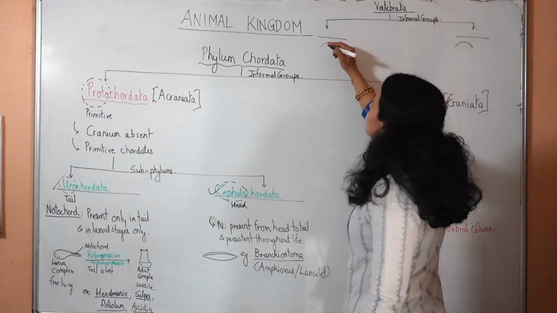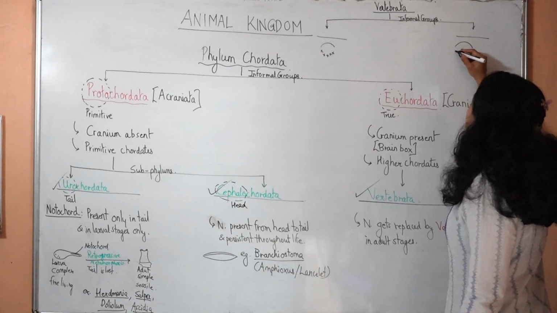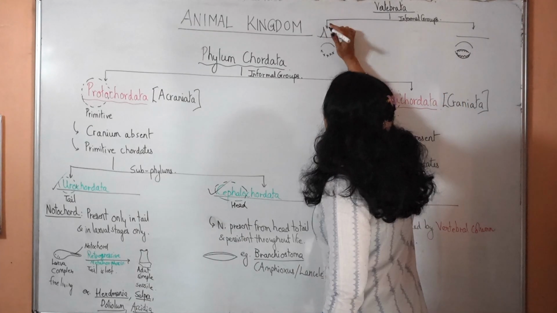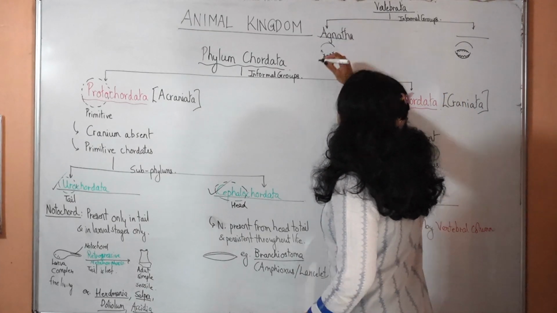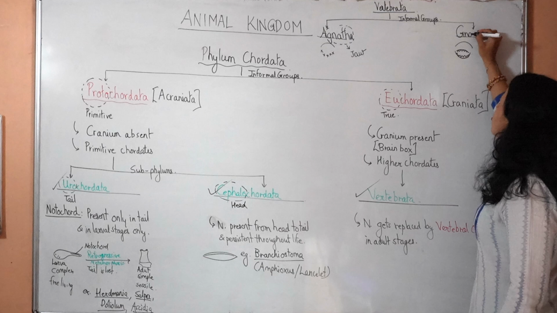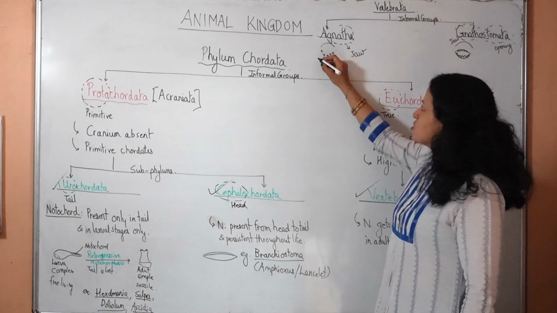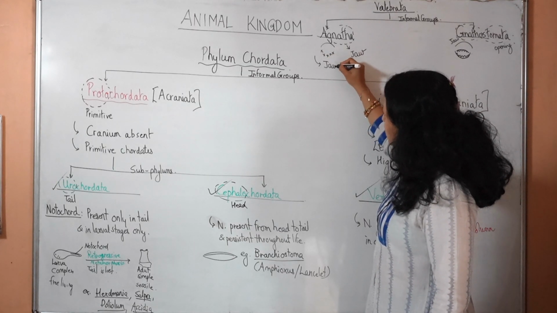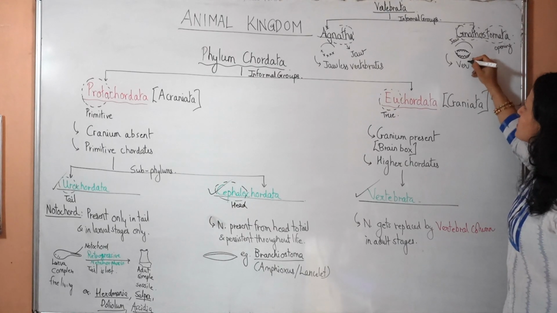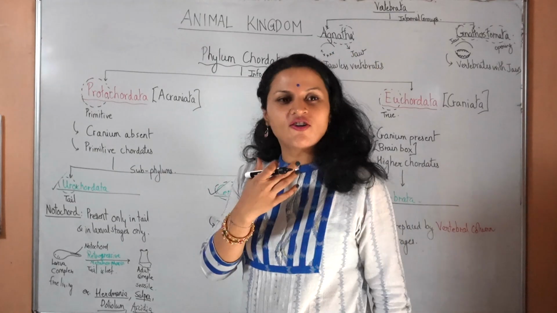But what this first group will not have is a jaw. They will not have a jaw, wherein these ones will have a jaw. This will have a cranium but no jaw, and these will have a cranium with jaw. So the first group is called as Agnatha, wherein Gnatha means jaw. And the second group is called as Gnathostomata, wherein Gnatha means jaw and stomata means opening. So Agnathans will be called as jawless vertebrates, isn't it? And Gnathostomatans will be called as vertebrates with jaw. It means that there is no jaw there. So they will be without any jaw.